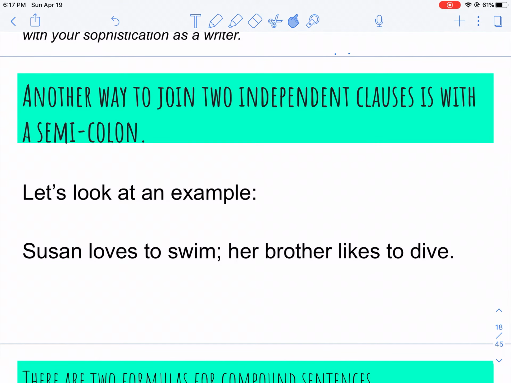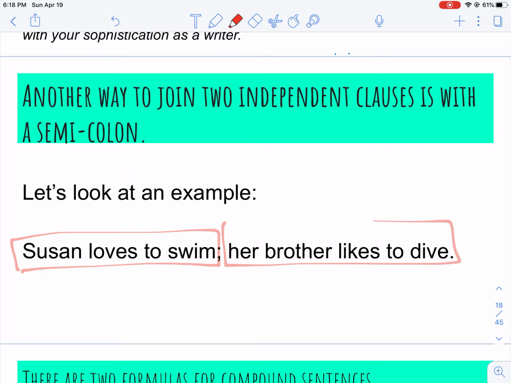Here is an example of joining with a semicolon. Susan loves to swim. Her brother likes to dive. This is an independent clause. And this is an independent clause. And we could put them together by joining them with the semicolon. Susan loves is the subject and the verb.